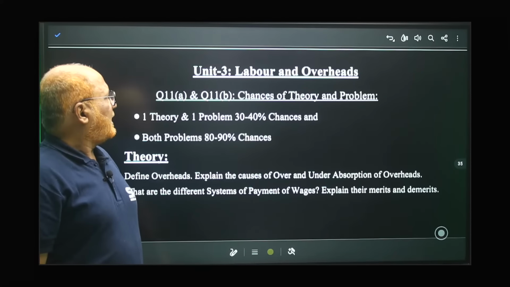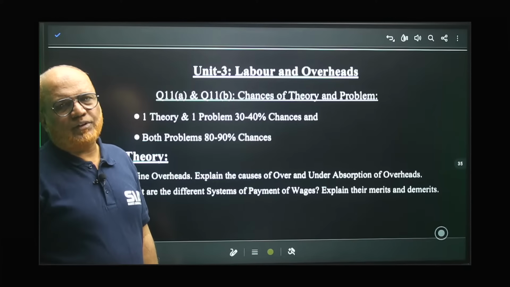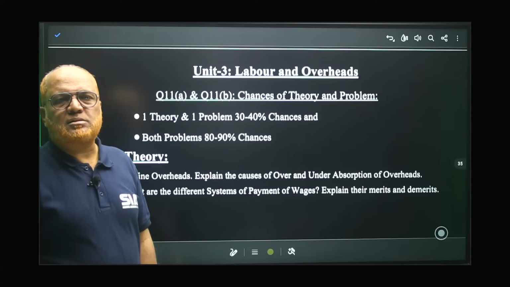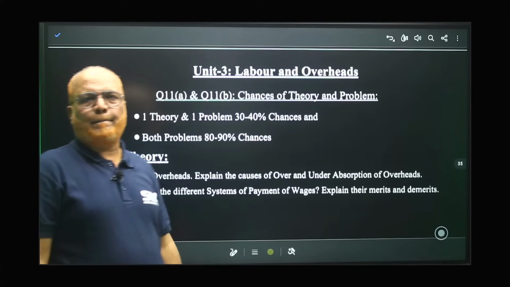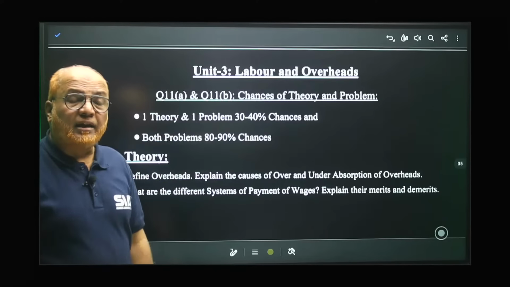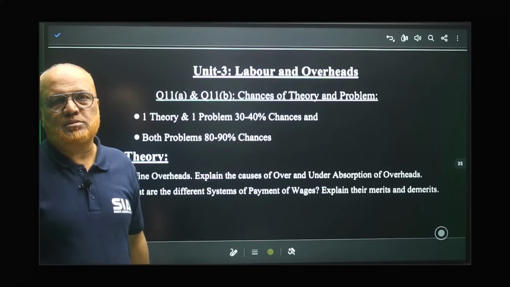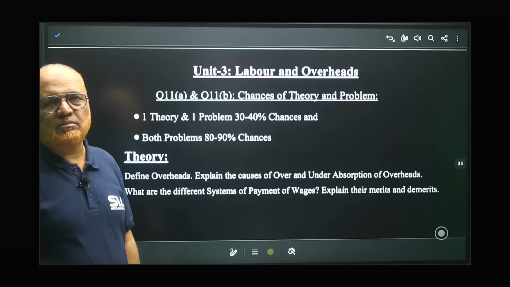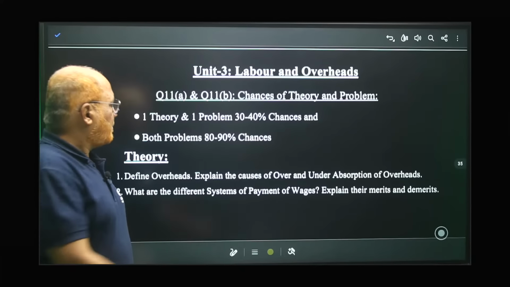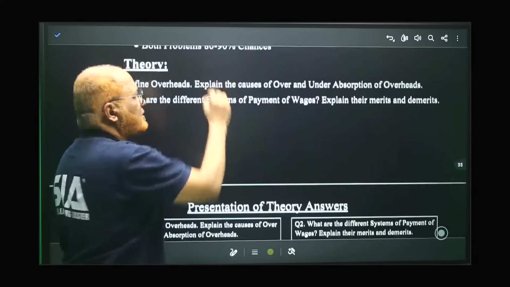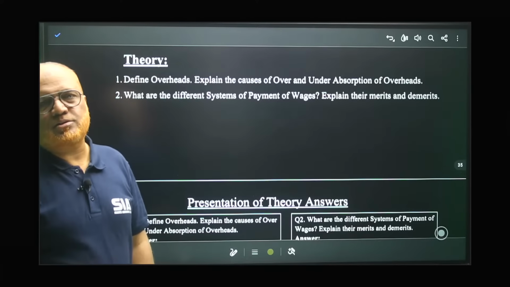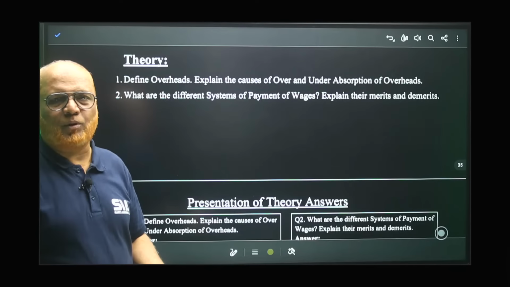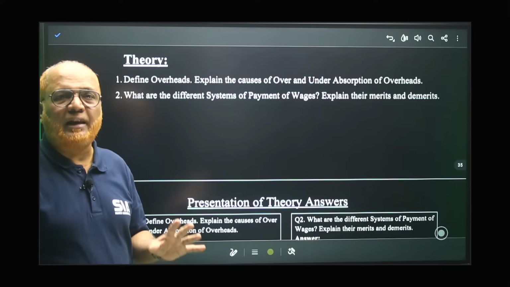Again, 11A or B, any one of the question you have to attempt in examination. 30 to 40% chance you may get one theory, one problem. But 80 to 90% chance you may get both problems. The problems are very important from this unit also, that is overhead and labor. Right? But here, I suggest my students to always focus more on problems. If you are unable to do the problem, be perfect about the theory so that nothing should be left.